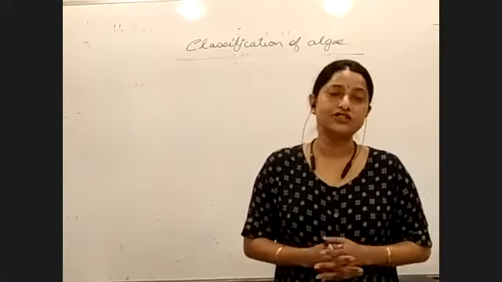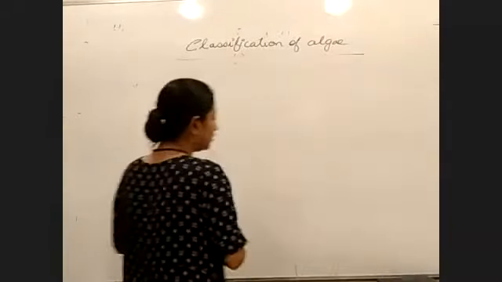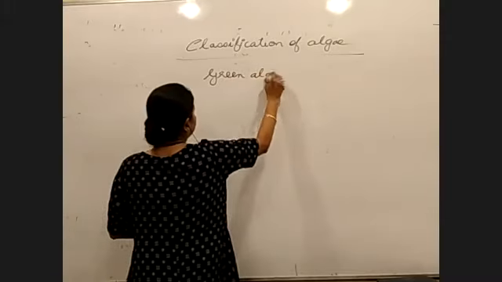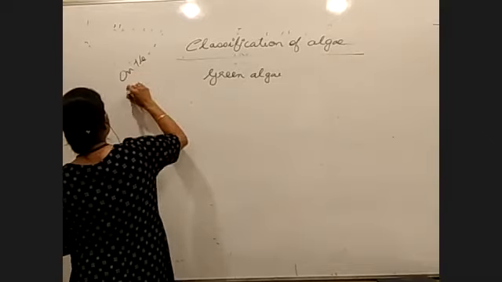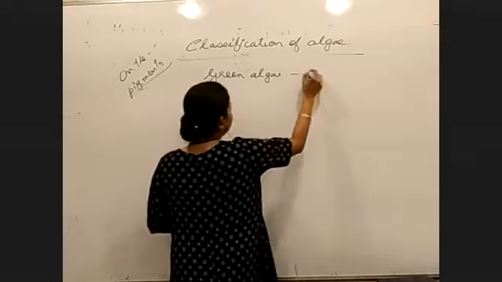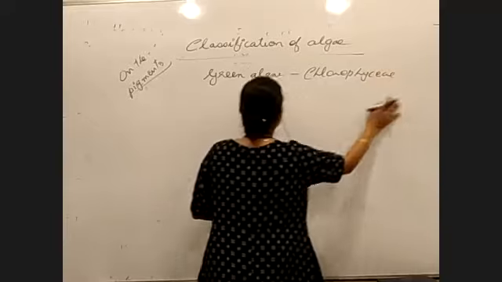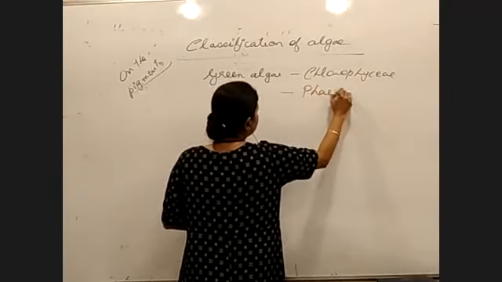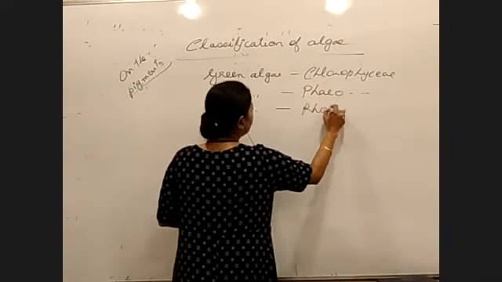Okay. So classification of algae on the basis of pigments. Algae has been classified in 3 categories, and what are they? We know the green algae. Since it is written in the PDF, I will not write these. Green algae, that is chlorophyceae. Then we have brown algae, that is phaeophyceae, and then we have red algae, that is rhodophyceae, right?